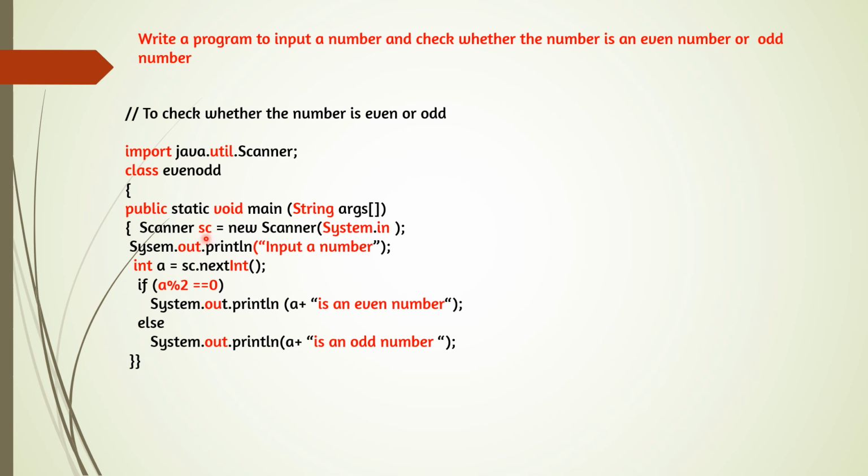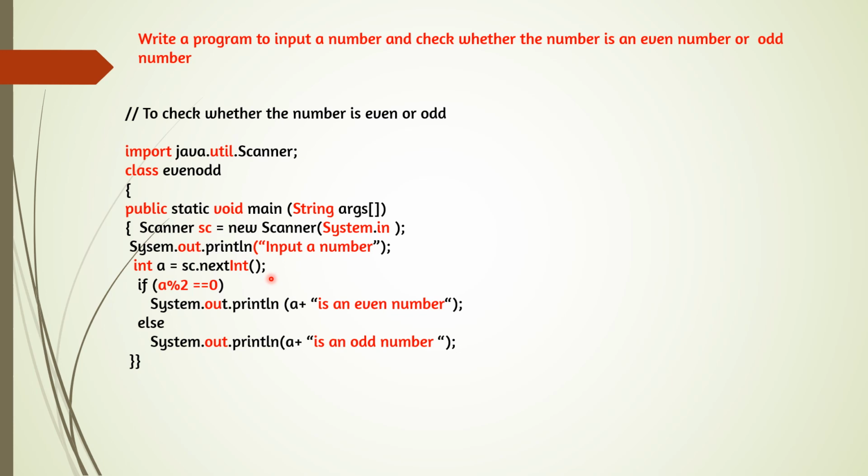You can see if you are creating ab, here also ab will come. If you are creating some other object, here we have to write the object name. And nextInt, I capital, without space. This is the command for accepting an integer number. And if you want to accept a double number, nextDouble. Float number, nextFloat. After next, the next character will be in capital, and semicolon.